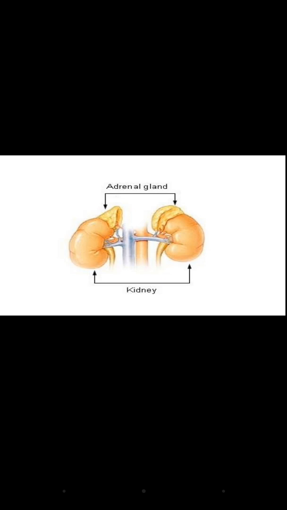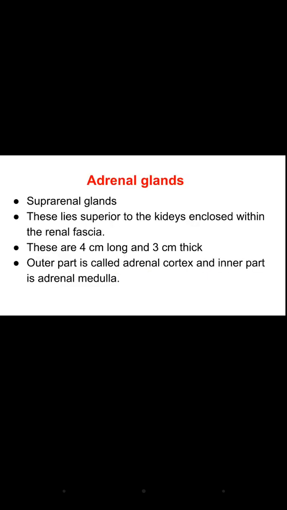Now the adrenal glands, these are present superior to the kidney and also called suprarenal glands. These lie superior to the kidneys and are enclosed within the renal fascia. These are 4 cm long, 3 cm thick. The outer part is called cortex and the inner part is called medulla. Cortex comprises 80 to 90% of the adrenal gland.